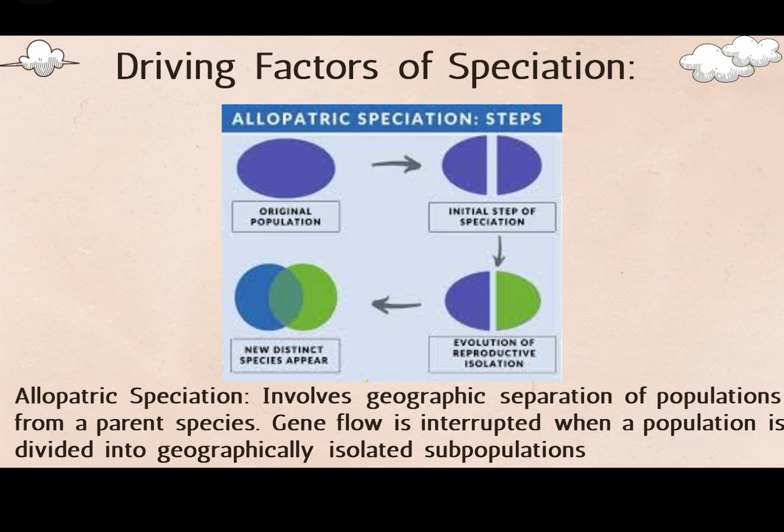When populations become isolated, they may begin evolving independently through mutations, natural selection, or genetic drift. This photo basically shows how the members of the species were all together, and the gene flow was interrupted when the population was divided geographically, which led to isolated subpopulations.